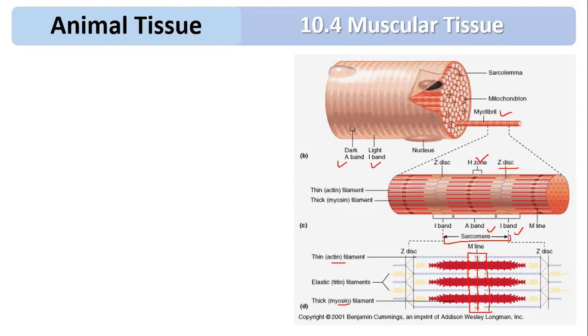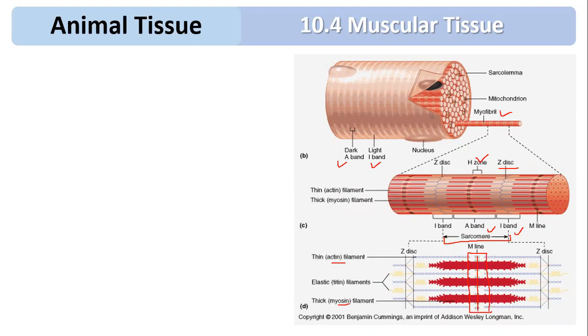Many myofibrils are arranged in such a way that the dark band of one myofibril corresponds to the dark band of the adjacent myofibril. The dark bands and light bands correspond to each other, which gives the entire dark and light band appearance.